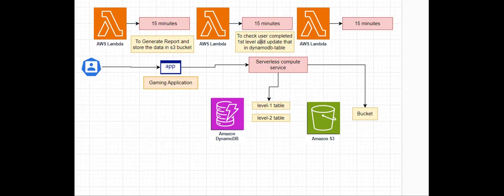So for that, I would like to use another Lambda function. And at last, I would like to use the third Lambda function for another task: if the user completed the last level, that is the second level, then I would like to update that data inside my table too.